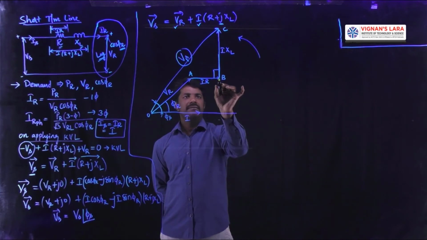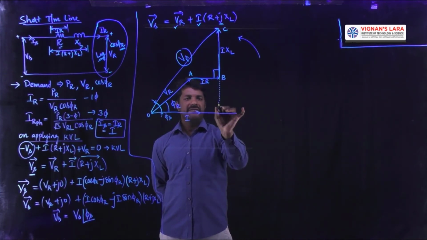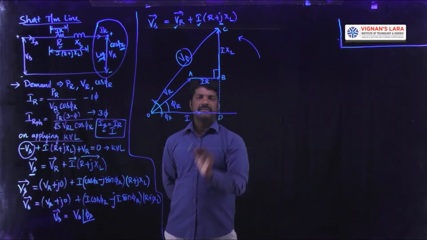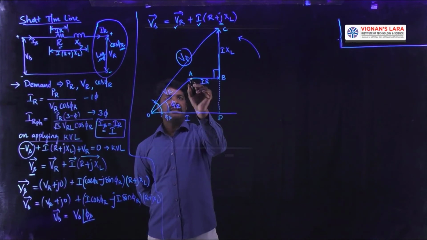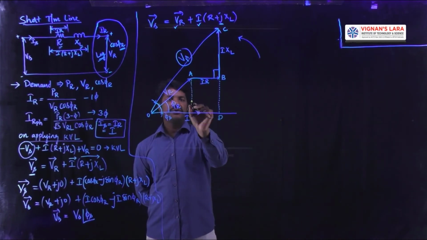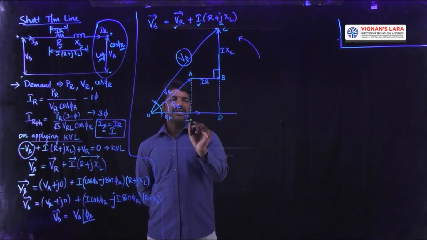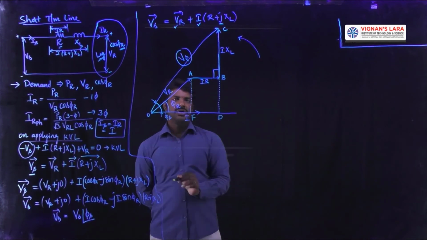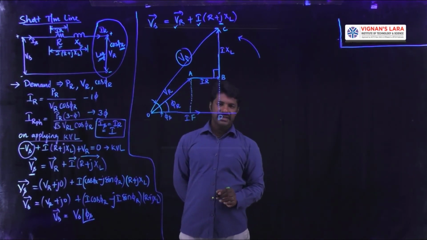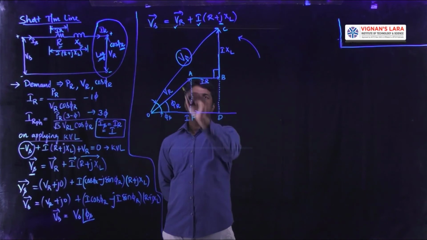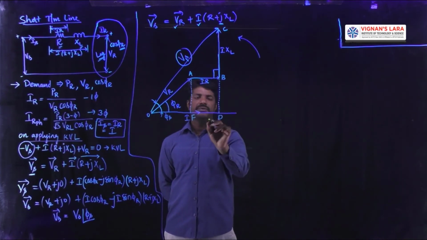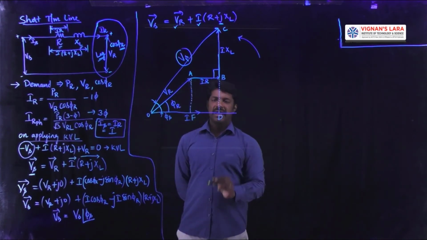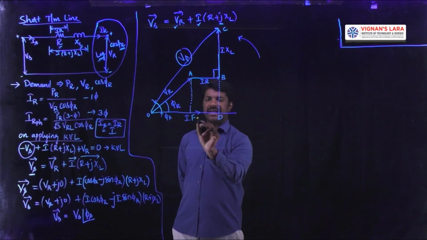Draw a line from point B towards the current phasor, and the point is identified as D. Similarly, draw a line from point A towards the current I, and let this point be F. These two modifications are done to calculate the voltage VS. At points B and A, I have dropped perpendicular lines towards the current, and those two intersection points are called D and F.